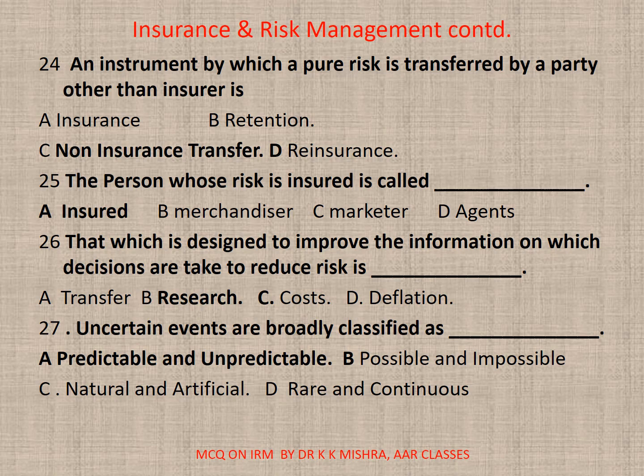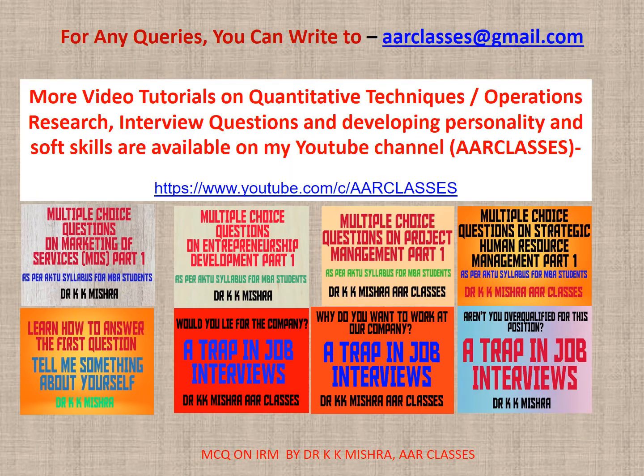Research. 27. Uncertain events are broadly classified as dash. A. Predictable and unpredictable. B. Possible and impossible. C. Natural and artificial. D. Rare and continuous. Correct option is A. Predictable and unpredictable. So this was all about this particular video tutorial.